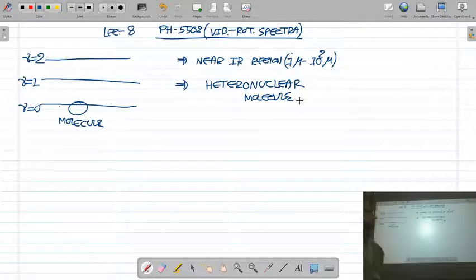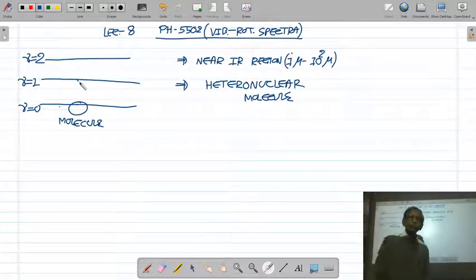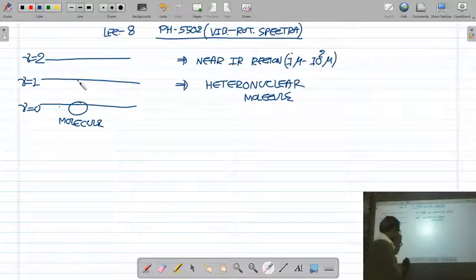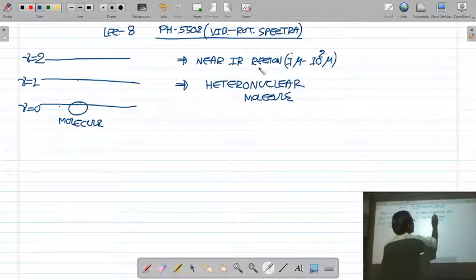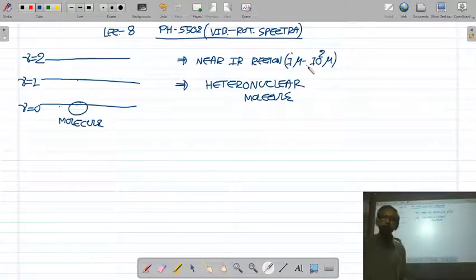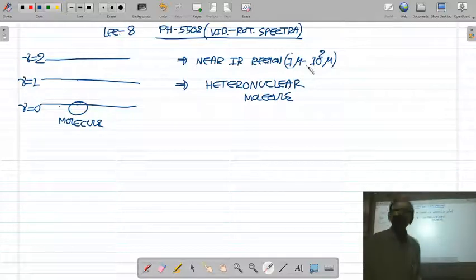In the last lecture we have discussed that vibrational spectra arise from transition of the molecule from one vibrational level to the other vibrational level. Vibrational spectra is observed in the near infrared region whose wavelength is 1 micron to 100 micron. On the other hand, rotational spectra is obtained in the far infrared region. Like pure rotational spectra, this vibrational spectra is observed only for heteronuclear molecules which possess the permanent dipole moment.